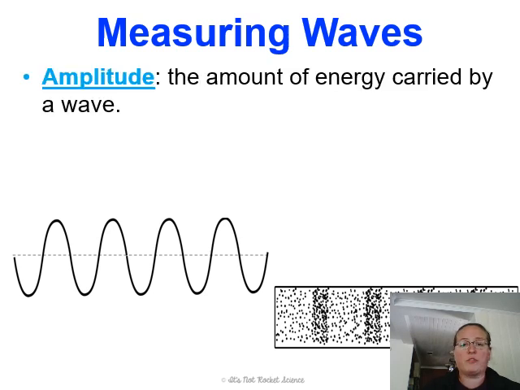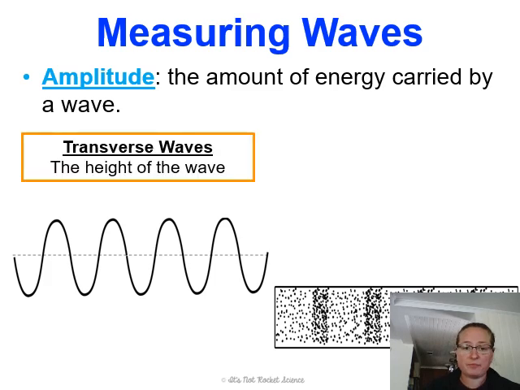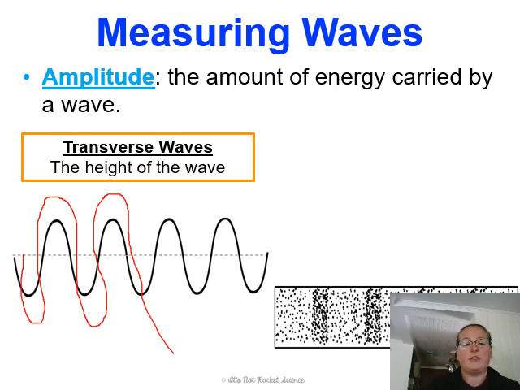When we're measuring waves, we're talking about the amplitude. The amplitude is the amount of energy carried by a wave. In a transverse wave, this is proportional to the height of the wave. So if you have a higher wave, let's say that there was another wave here that looked like this. This is a crazy wave. Okay, so because this is a higher wave, we can assume that it is a higher amplitude, which means it has more energy. This one, because it's not as tall, has a lower energy.